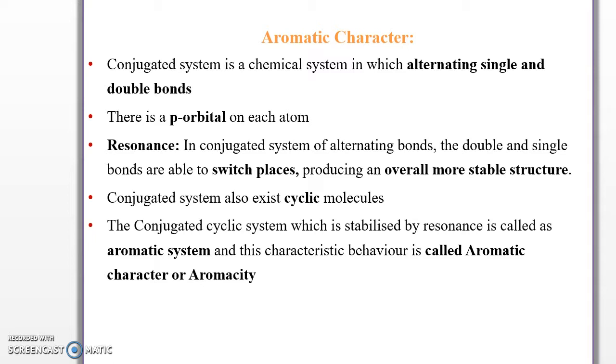A conjugated system also exists in a cyclic molecule. There is a p orbital on each carbon atom, and due to the conjugated system there are alternate single and double bonds, and they change their places for a more stable structure. The conjugated cyclic system, which is stabilized by resonance, is called an aromatic system, and this characteristic behavior is known as aromatic character or aromaticity.